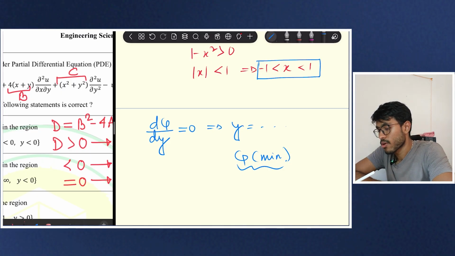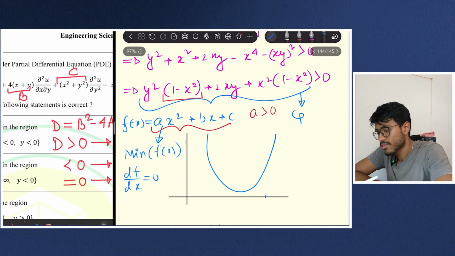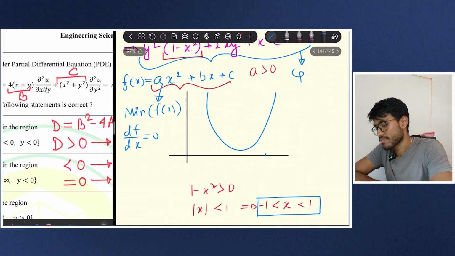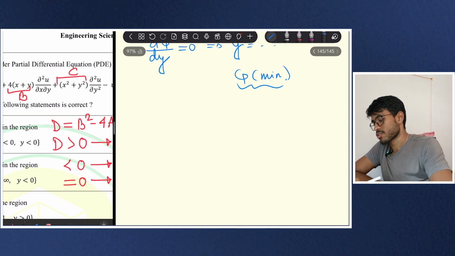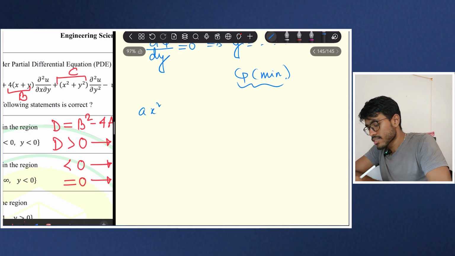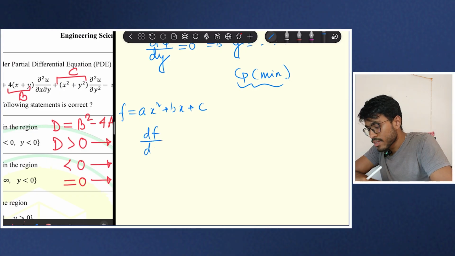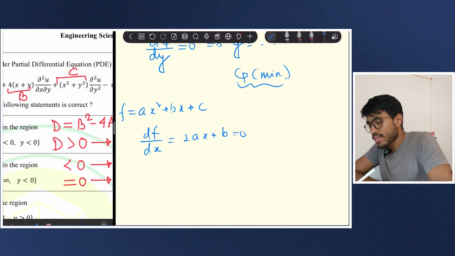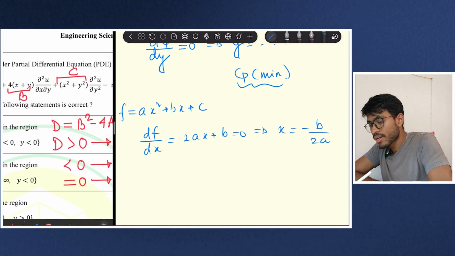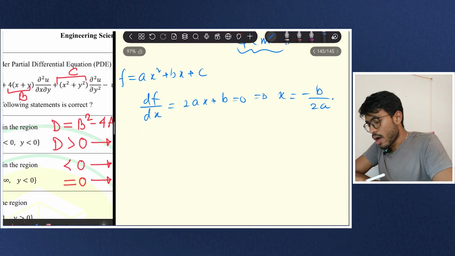or let me solve this question for you. For this kind of curve, I cannot memorize anything, so that's why I have to do it. So df/dx equal to 2ax plus b equal to 0. That means x is equal to minus b by 2a. Clear?